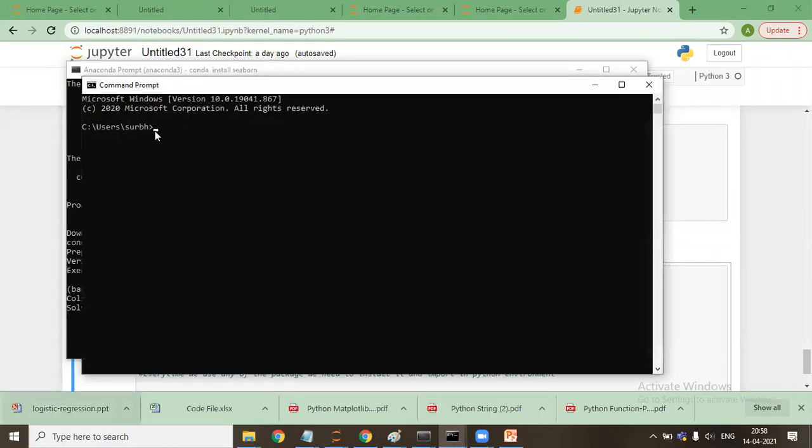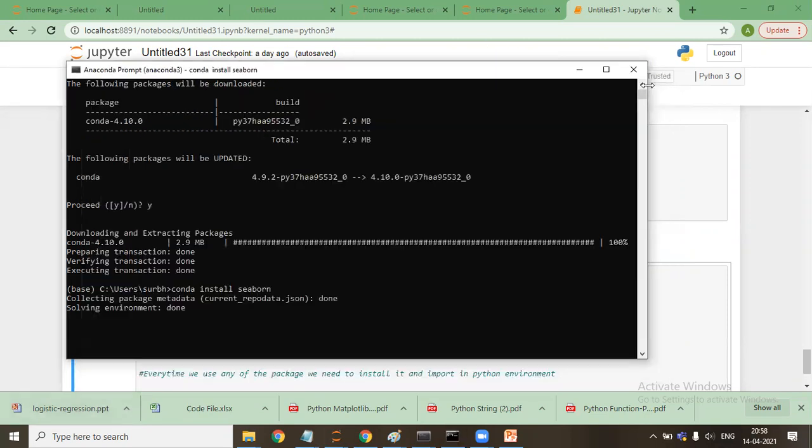In case you are going here, then you say pip install Seaborn. In my system, it doesn't work, so that's why I use Conda. But you can install it through Navigator, or through Jupyter Notebook as well.